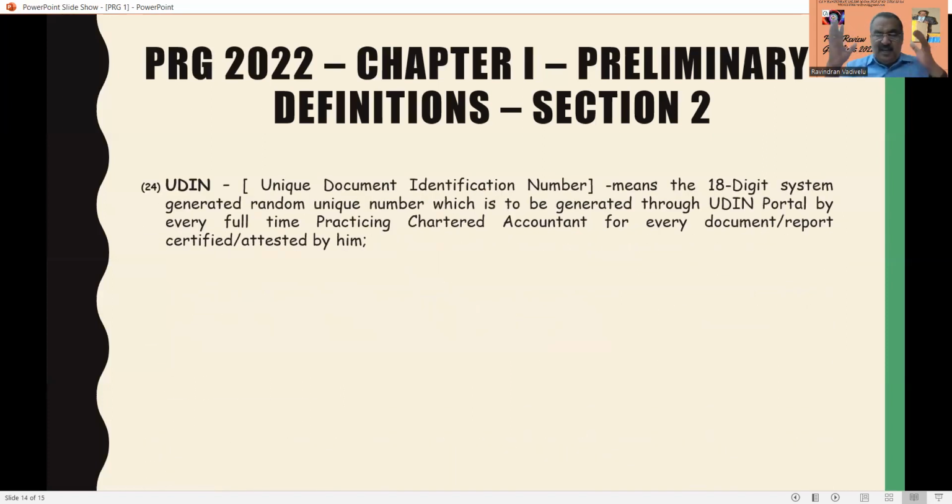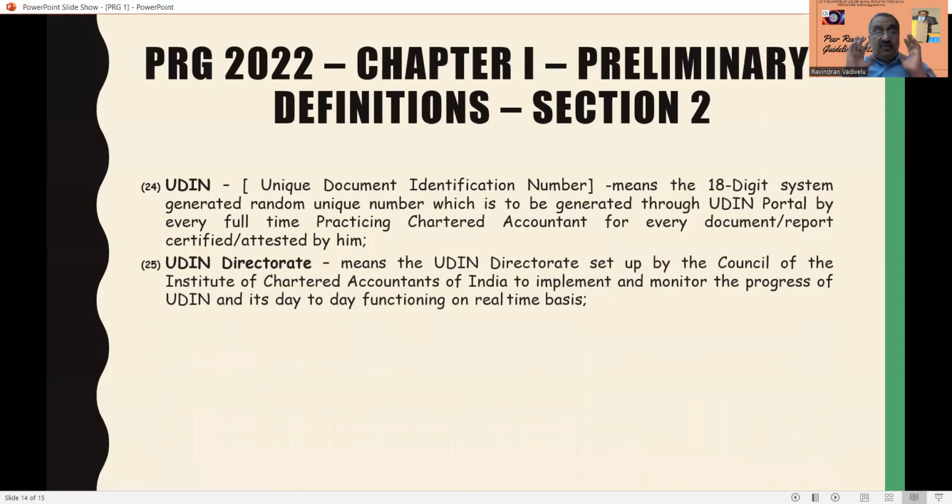We will deal with it in depth in other parts of the presentation. And UDIN, you know it is UDIN. It's an 18-digit system generated unique number, available for every full-time practicing chartered accountant. And all those documents wherein you have affixed or taken UDIN are all subject to the peer review. So that means you have to maintain the UDIN register.